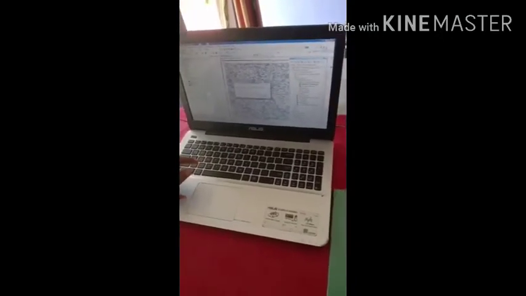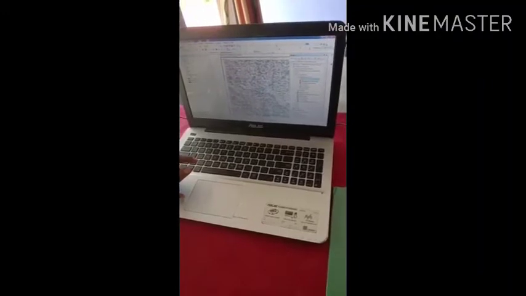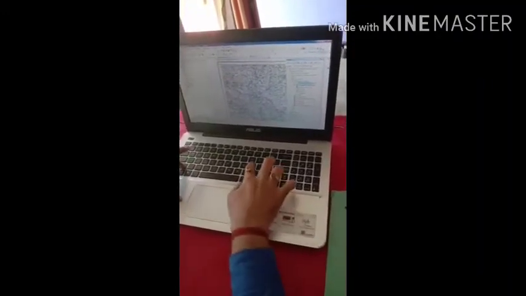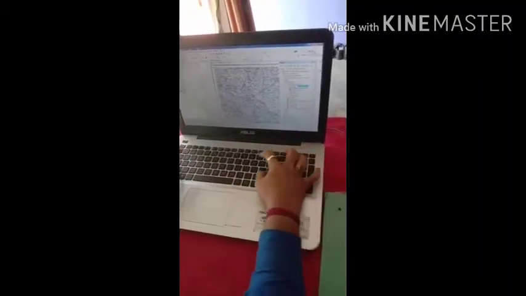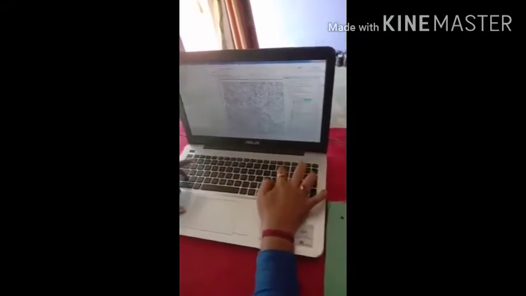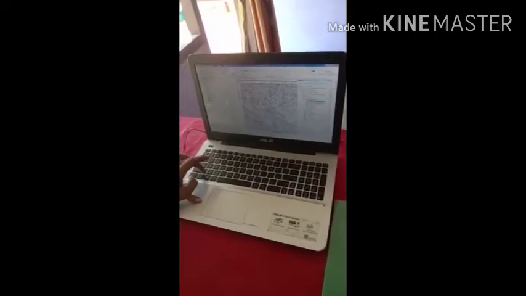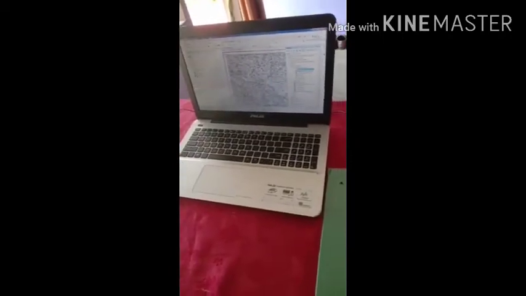Now you tell me why. Now you see that it is not taking. Why? Because there is space that I have told you earlier. So I will use this underscore. You see it is created now. So one thing you should remember, that geodatabase does not accept special characters or space.